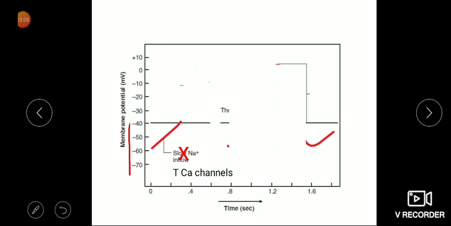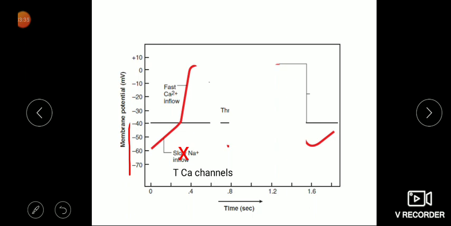So when the voltage becomes -40 millivolt, the fast calcium channels open, and there is rapid influx of calcium inside. That will lead to the potential crossing zero. This phase is called depolarization. So from -60 it reaches -40, and at this point the fast channels open. These are the fast calcium channels.